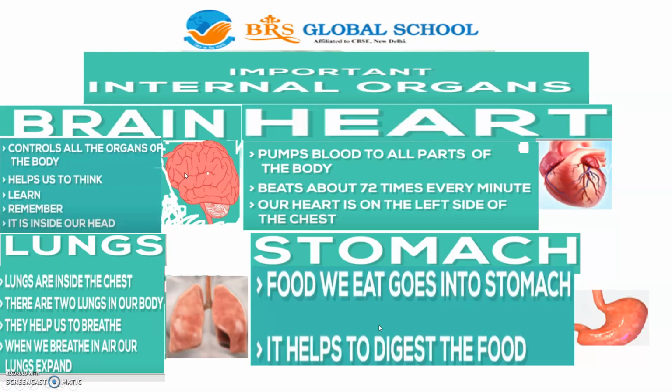Now let us read about the functions of each and every internal organ. First, the brain. The brain controls all the organs of the body. So all the parts of our body are under the control of the brain. The brain helps us to think, learn, remember, and it is present inside our head. Heart. The heart pumps blood to all parts of the body. It beats about 72 times every minute. That means the heartbeat is 72 times per minute. Where is the heart located? Our heart is on the left side of the chest.